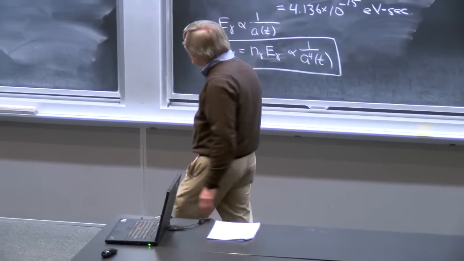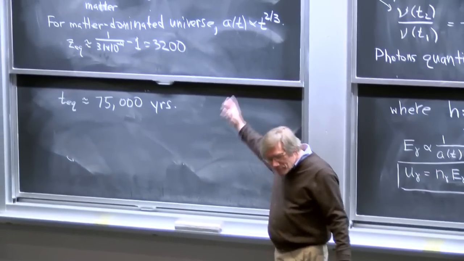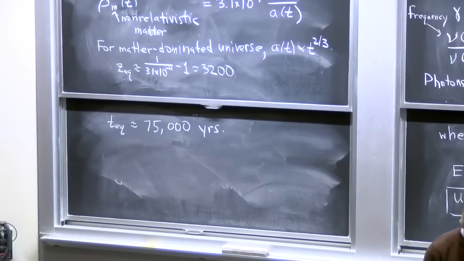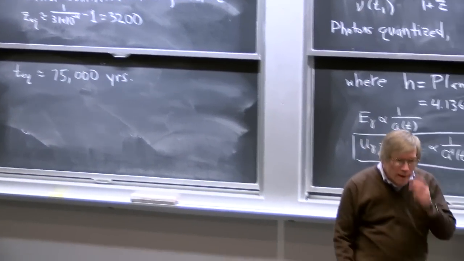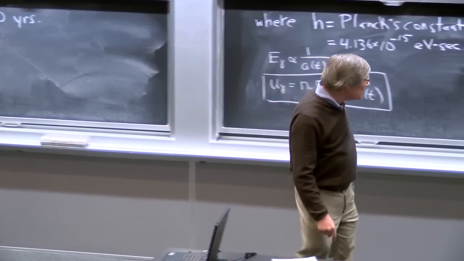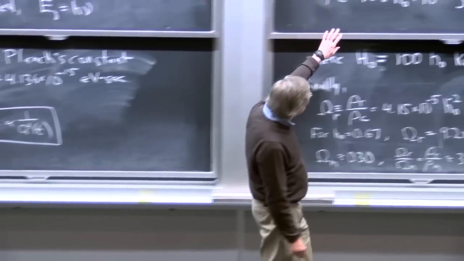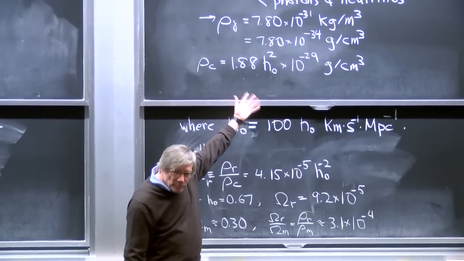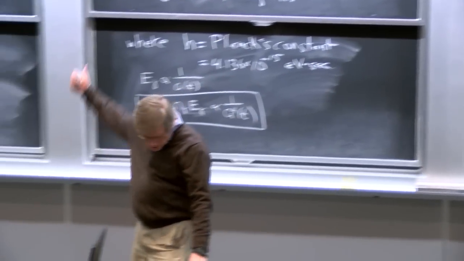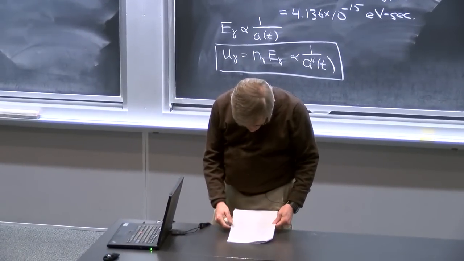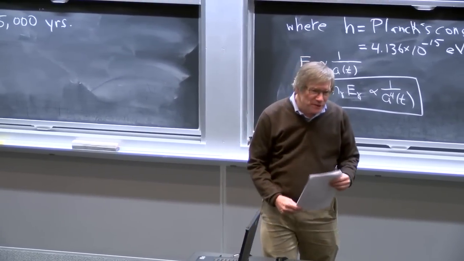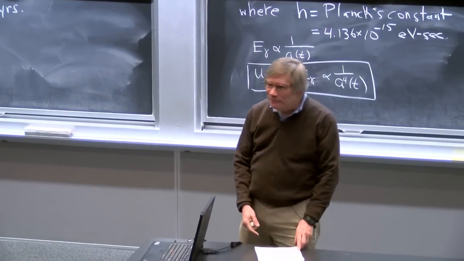But there is actually some ambiguity. The numbers I'm giving you probably have some uncertainty of 1 in the last digit, depending on how you calculate. But the numbers I give you, I think, are the ones that you get if you start using this and the 0.67 and carry on everything to large numbers of decimal places and round off at each stage. You'll get the numbers I'm giving you. In any case, all of these are really at best order of magnitude estimates, so worrying about whether or not the last figure is accurate is not a big deal.